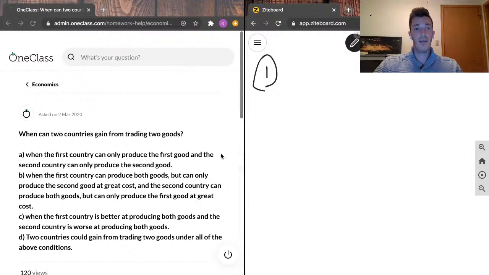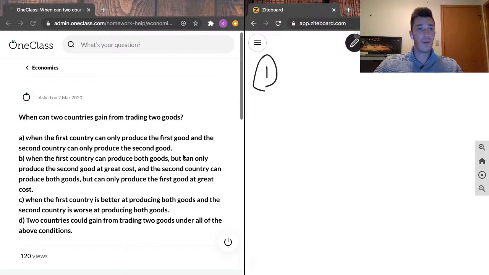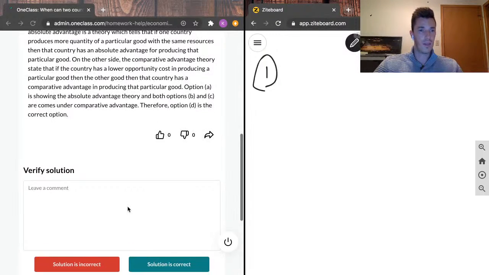So that leaves D, which is that the two countries could gain from trading two goods under all of the above conditions. I don't have anything to add to that one. I think that was a very good explanation. So I will write that in here and continue.